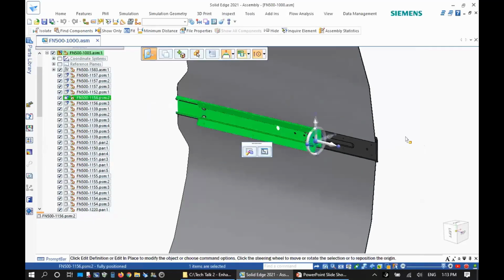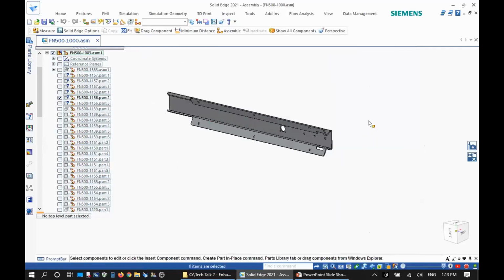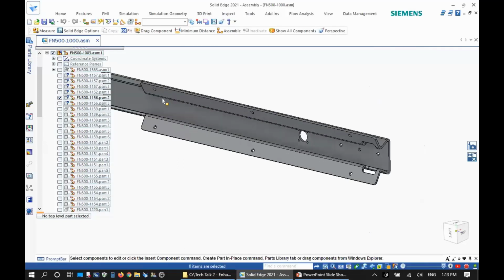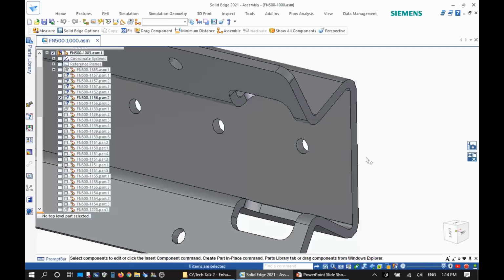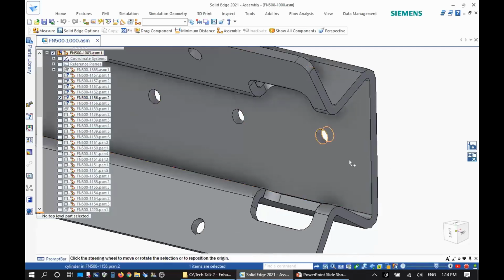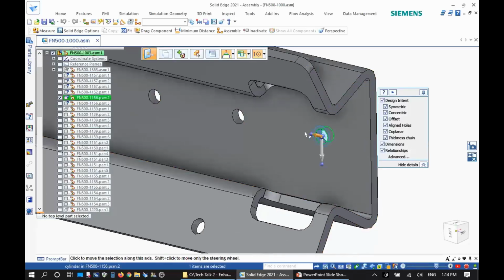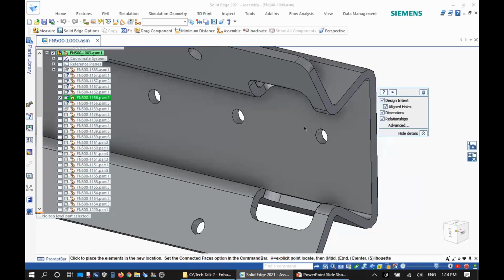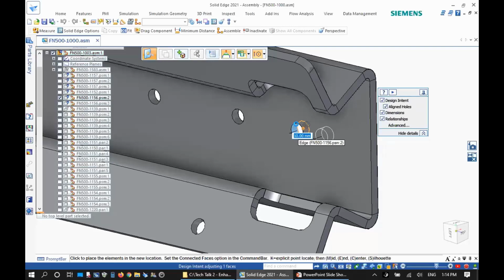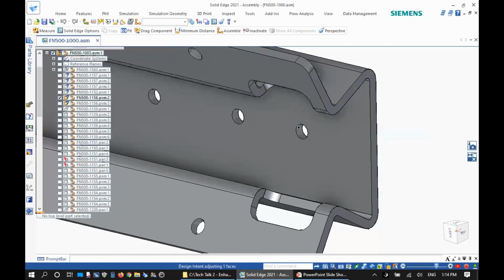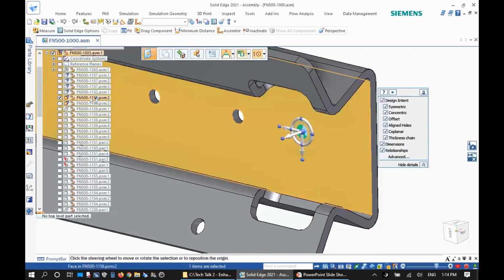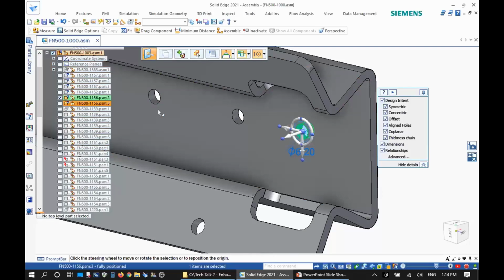And yet, let's say I want to modify this part. I'm going to isolate it on the screen. And again, remember, all parts are inactive. One thing you need to be aware of: if I want to make a synchronous change on this part, let's say I want to move this hole 10 millimeters, as soon as I start performing any operation of this magnitude, the part will be automatically activated for me. Of course, all the instances of that part are going to be active.